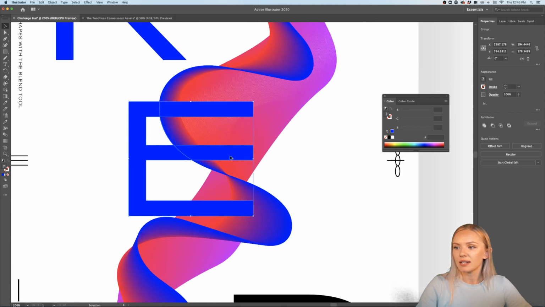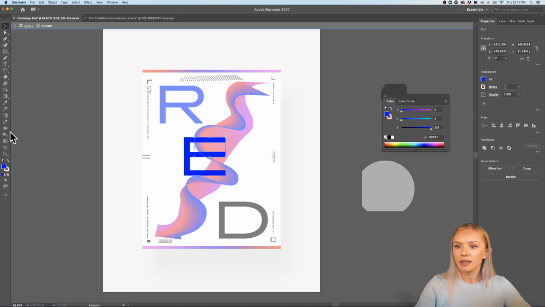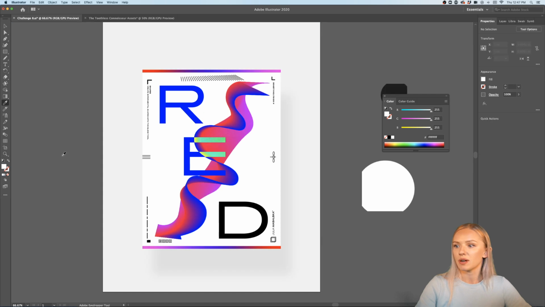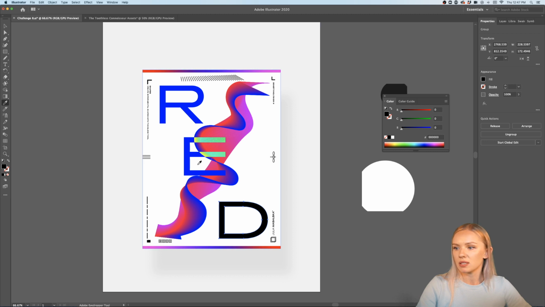So now I have the E divided in these parts, and I'm going to go in and only select these two parts that have been cut off, and I'm going to make them use the same transparency as this circle. So now you can see my E is still blue, but these two parts I have copied with the eyedropper the settings from this circle. Okay, so now let me be a little boring and make the D the same here.